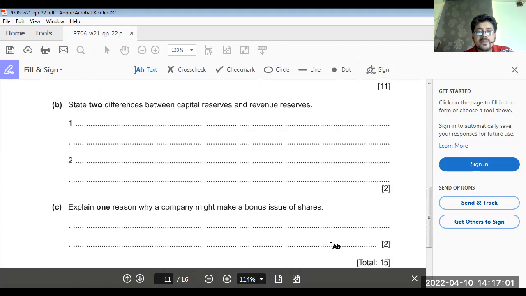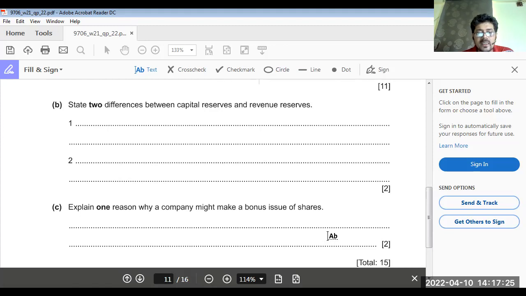State two differences between capital reserve and revenue reserve. Capital reserves are basically proceeding from non-trading activities. Revenue reserves are proceeding from revenue profit-related activities or business operations. Capital reserves cannot be used for payment of dividends, whereas revenue reserves can be used for payment of dividends.